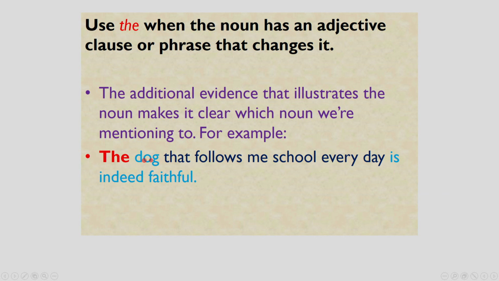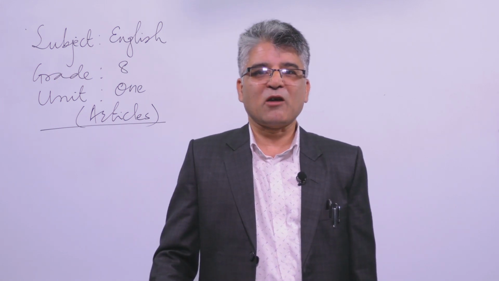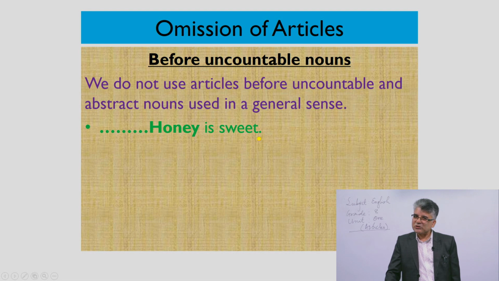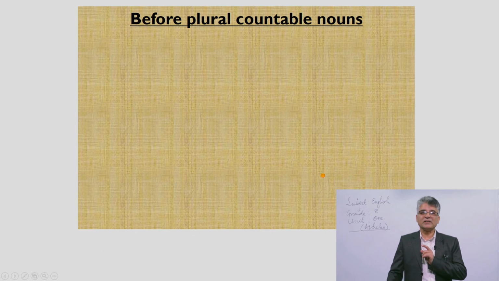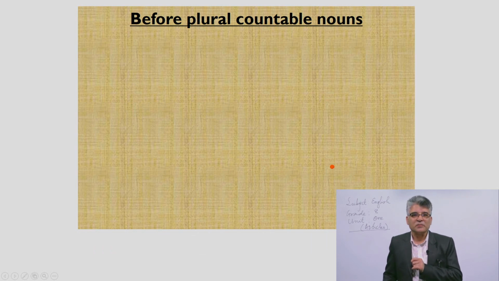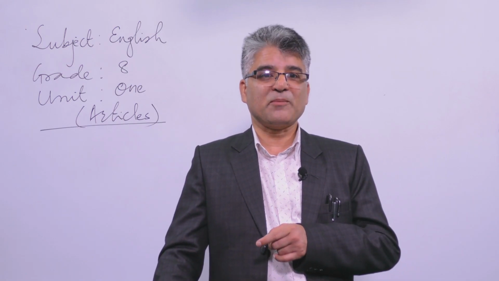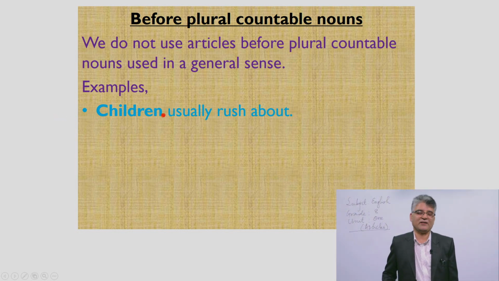Sometimes we cannot use an article. Let's talk about the omission of articles. Before uncountable nouns, we don't use articles, such as honey is sweet, sugar is bad for your health, virtue is its own reward. It is not necessary to use an article in such cases. Similarly, we don't use an article before plural countable nouns in a general sense, for example, children usually rush about. We don't say the children here.